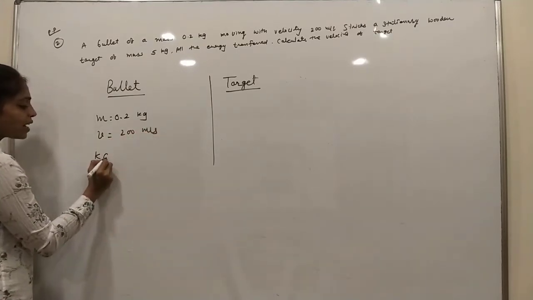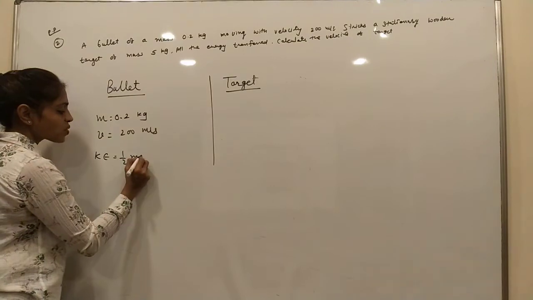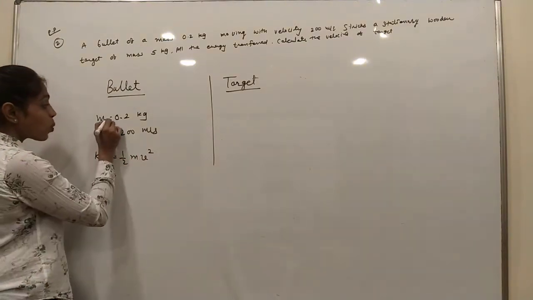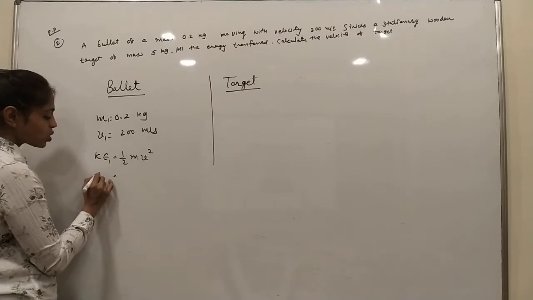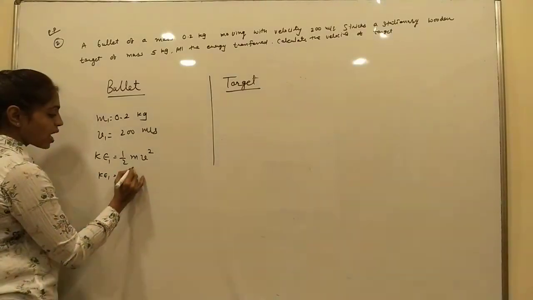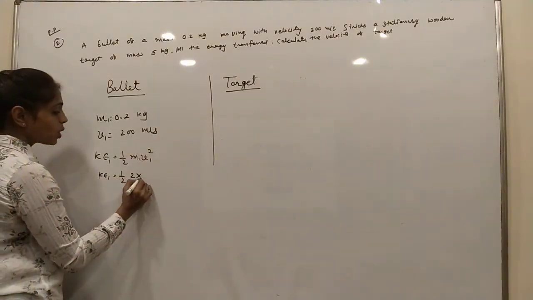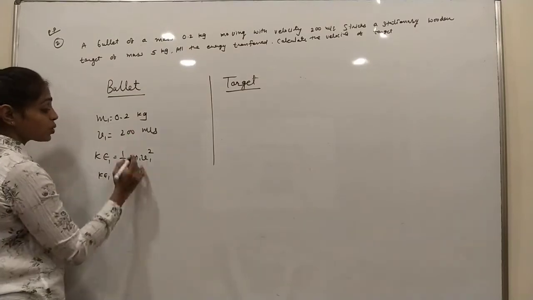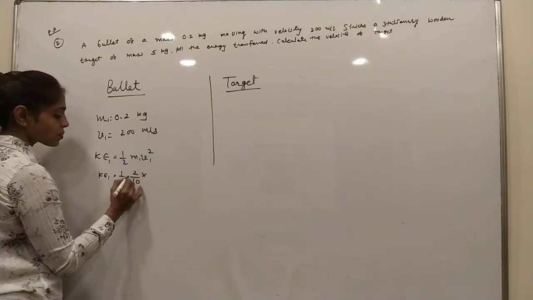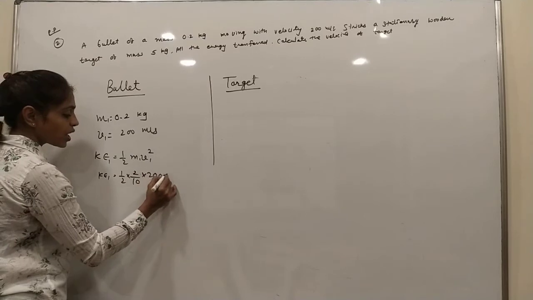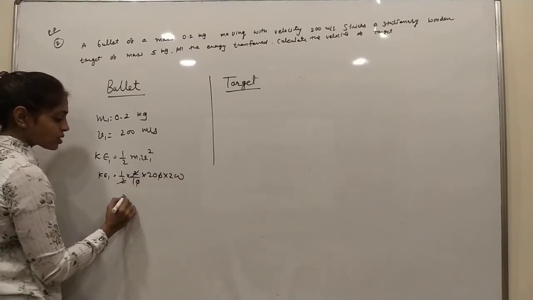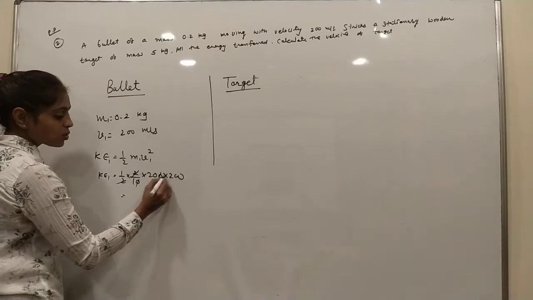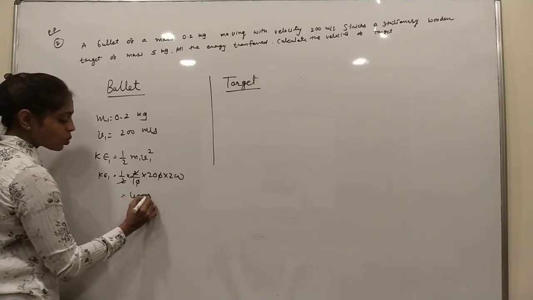So kinetic energy is 1/2 mv squared, 1/2 of 0.2 into 200 into 200. The 2 cancels, zeros cancel, 2 twos are 4, three zeros, that is 4000 joule.